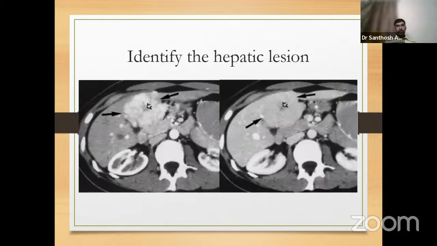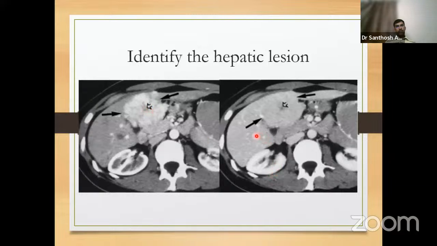So again, another was an image-based question. I don't have the exact image, but I have taken an image from Bloomberg and displayed it. So two images are there. The left side image shows an arterial phase because the aorta is enhanced, and we also see the branches of the celiac artery enhanced. There is an almost homogeneous or slightly heterogeneous enhancing lesion in segment 4 of the liver with a central scar.